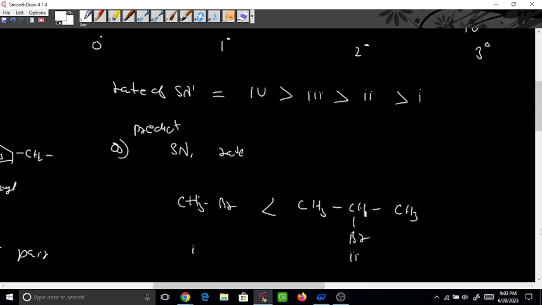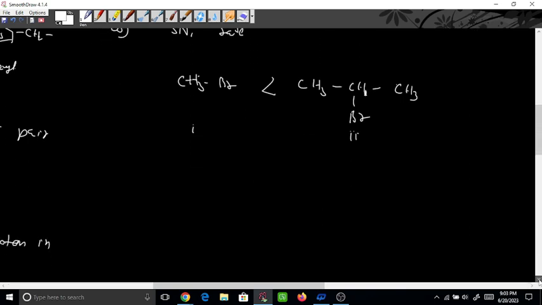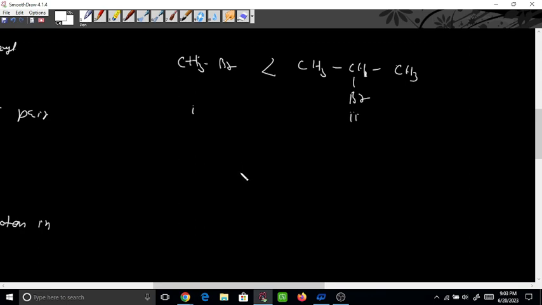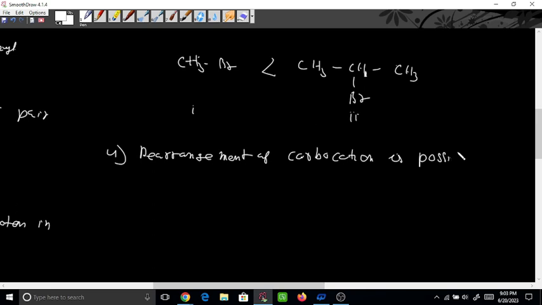Fine. Then one problem is that whenever a carbocation is formed, you have to remember that rearrangement is also possible. So this was the third point. This is the fourth point: rearrangement of carbocation is possible. Suppose I take this example. I am not writing the hydrogen part here, I am just writing the carbon part. Suppose here one chlorine is there.